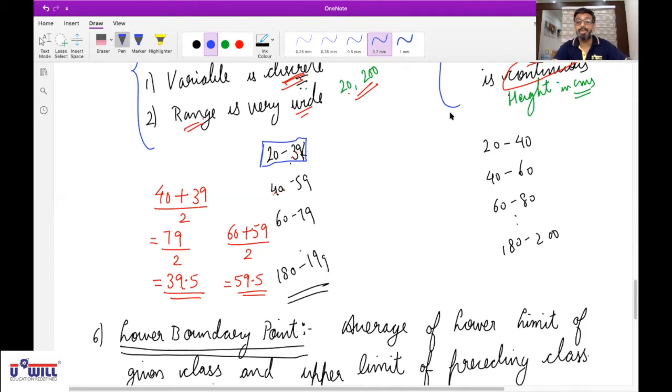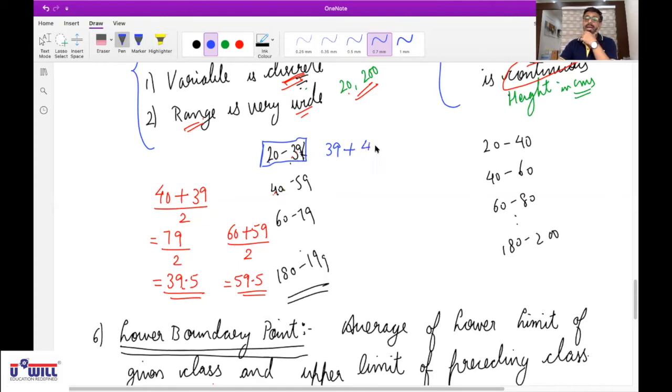Hetvi Brahmbhatt, unmute yourself. How will you find upper boundary point of 20 to 39? Sir, 20 plus 59. 20 to 39, beta. Upper boundary point. 39 is the upper limit of this class plus... sorry, 40.